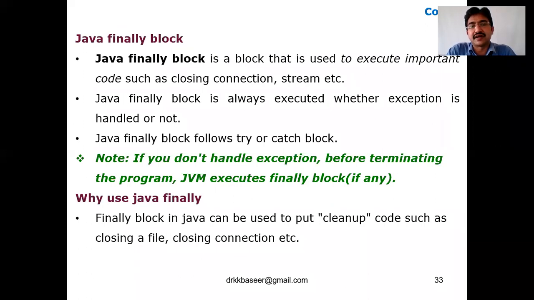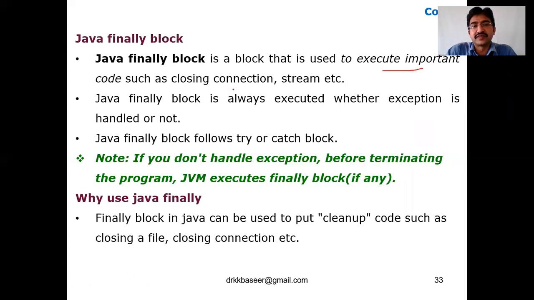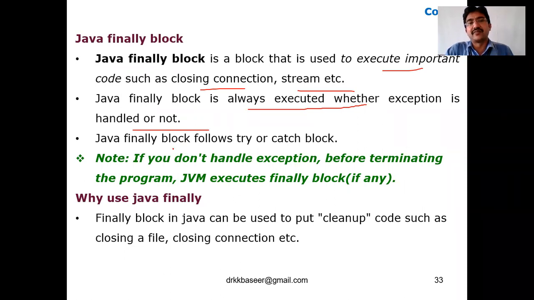And the last keyword is the finally keyword. The finally keyword is a block that is executed, a very important block, where we execute important code, such as closing a connection or stream, like I said, right? If you withdraw money, if you transfer from one ATM to another, or recharge in the ATM machine or deposit an amount, whatever it is, a very important message is needed. That type of code we can write in the finally block. So the finally block is always executed whether the exception is handled or not, whether the exception is raised or not raised. For both cases, it will be executed.